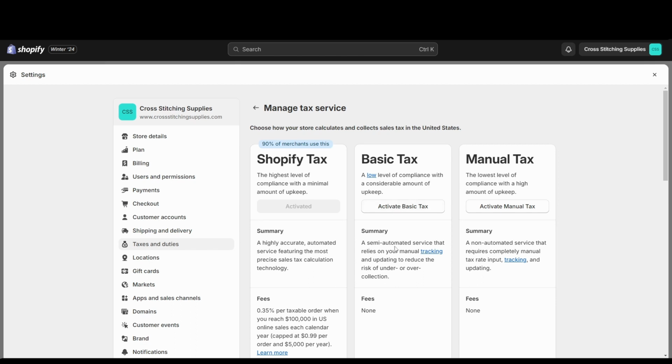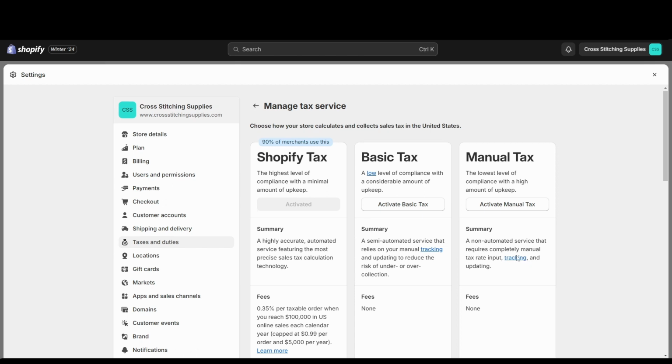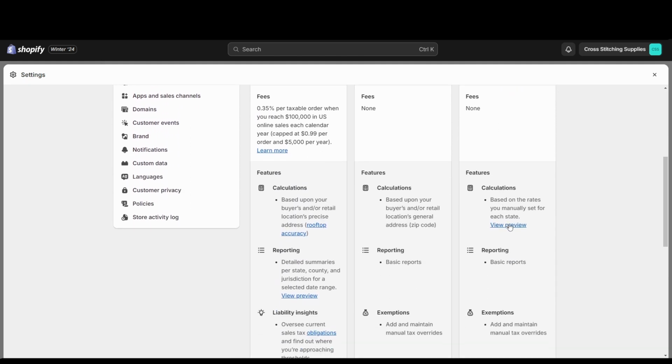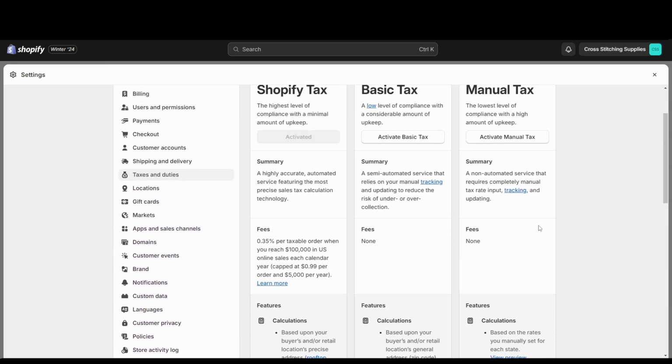So summary, a semi-automated service that relies on your own manual tracking and updating to reduce the risk of under or over collection. And then you also have manual tax, the lowest level of compliance with a high amount of upkeep. Summary, a non-automated service that requires completely manual tax rate input, tracking, and updating. So this manual tax, if you scroll down, it says based on the rates you manually set for each state. So with that one, Shopify wouldn't be figuring out even how much sales tax to charge a customer. You would have to be entering that yourself.